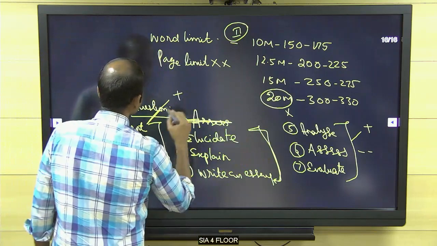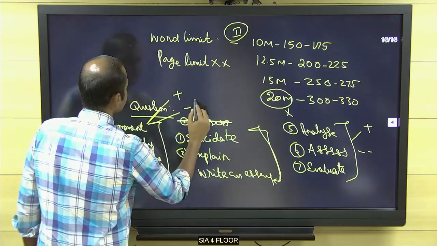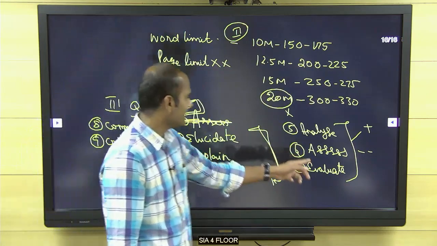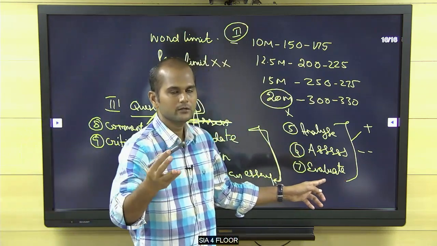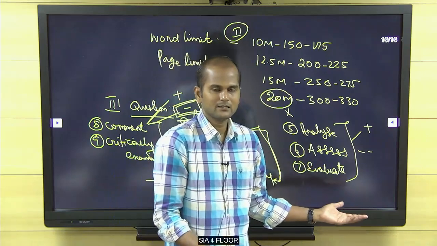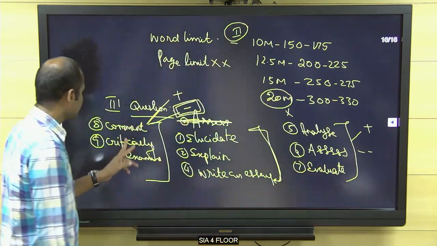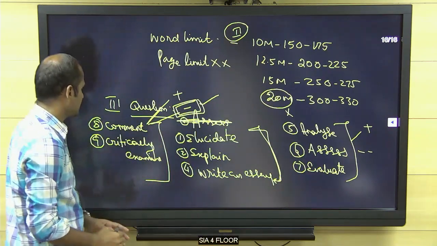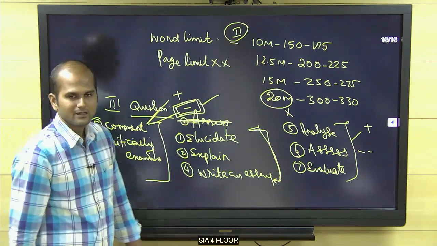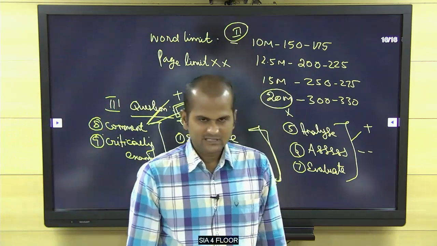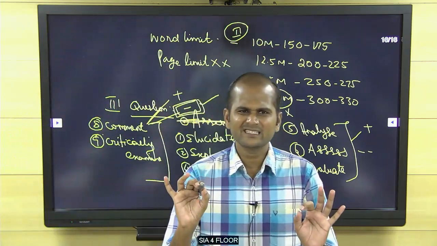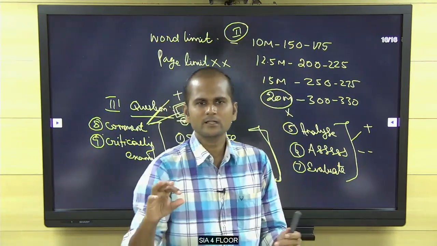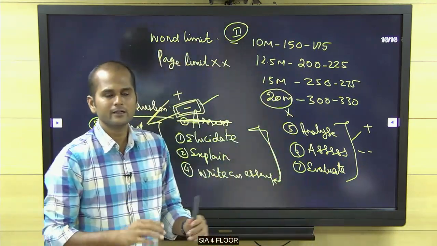Here also there are plus and minus, but in this you should give more of the minus. In analyze and evaluate, sometimes you may not give minus. If no minus is there, it is not at all a matter. But comment and critically examine mean the minus should dominate. Critical simply means criticize. You have to scold the person. You should not praise the person.